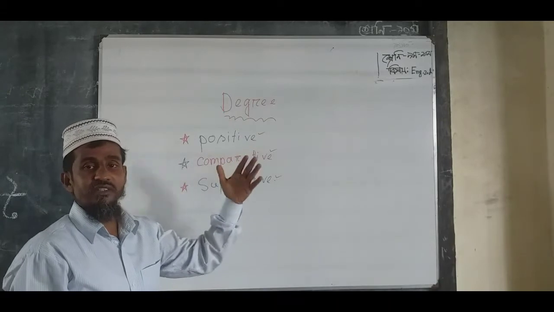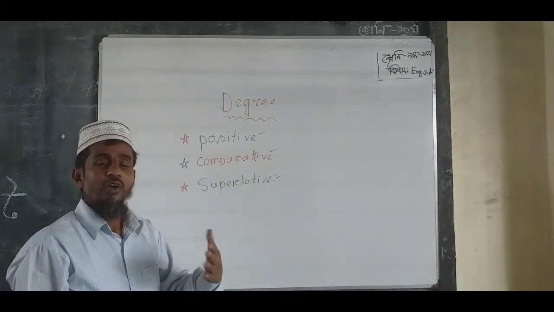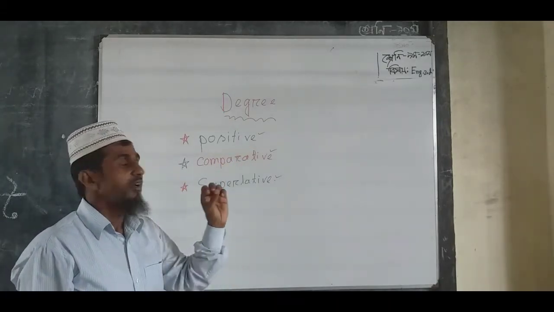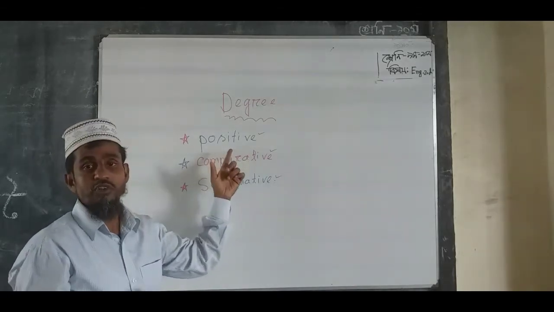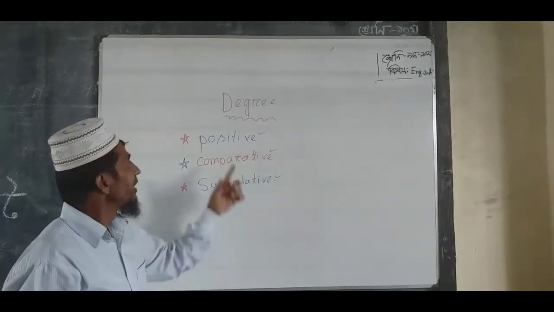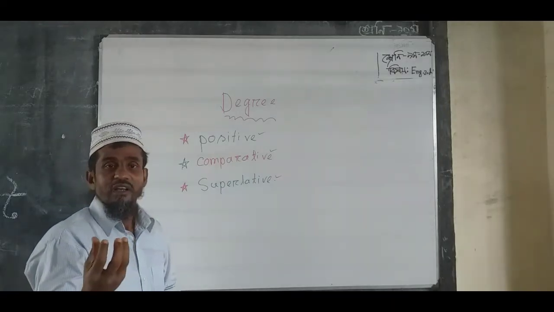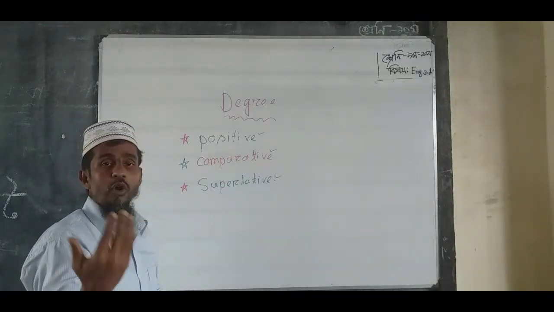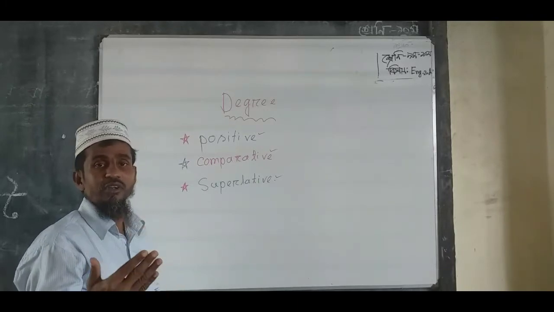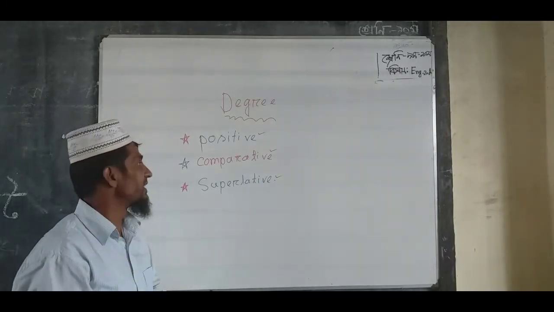The degree that denotes not to compare with each other is called positive degree. Positive degree means not to compare person, animals or things.